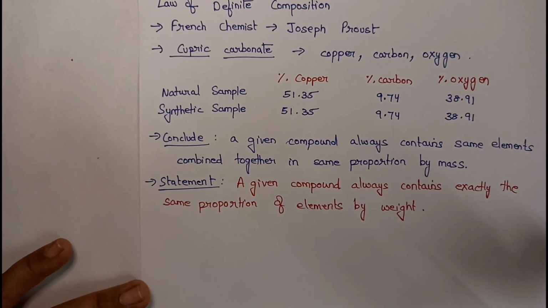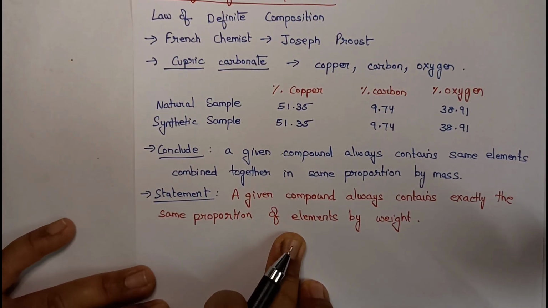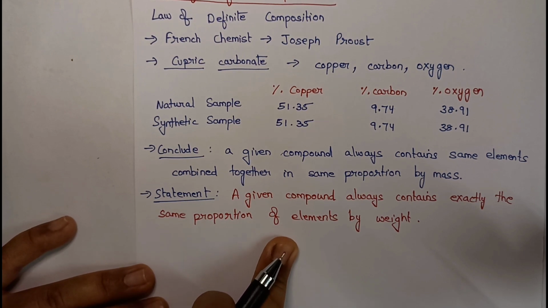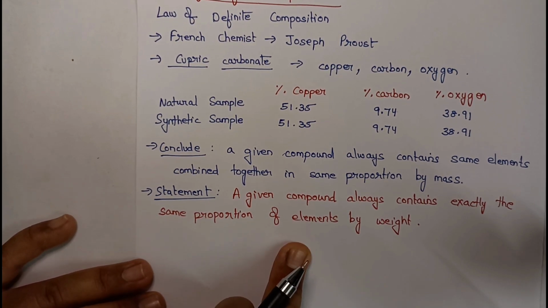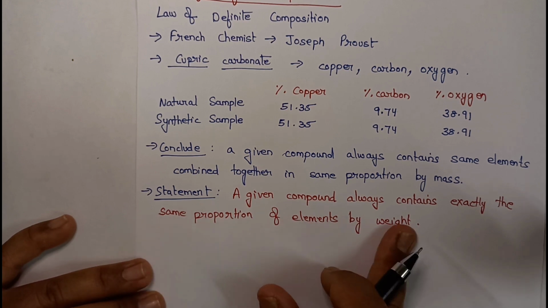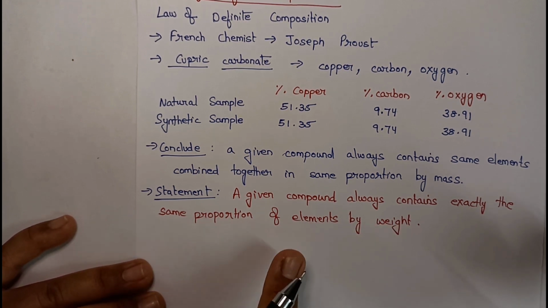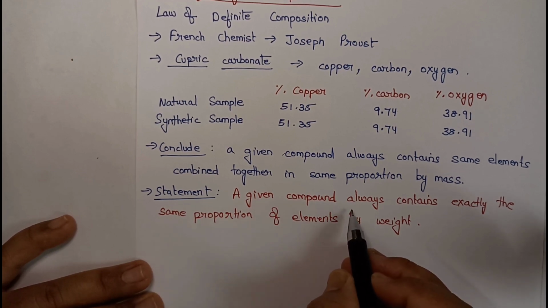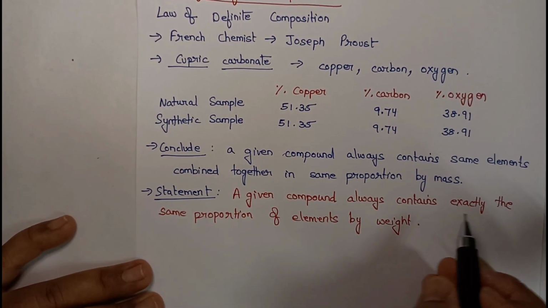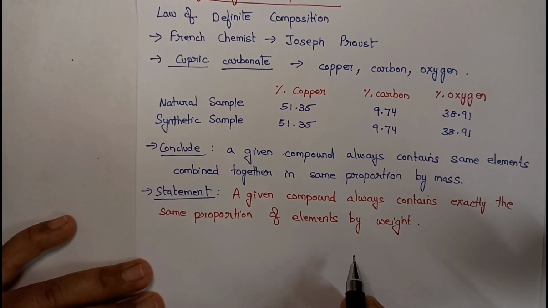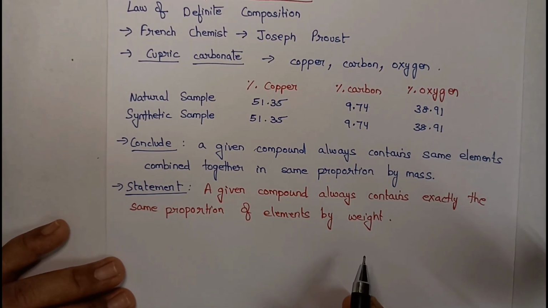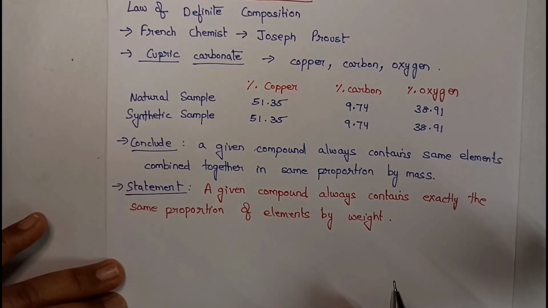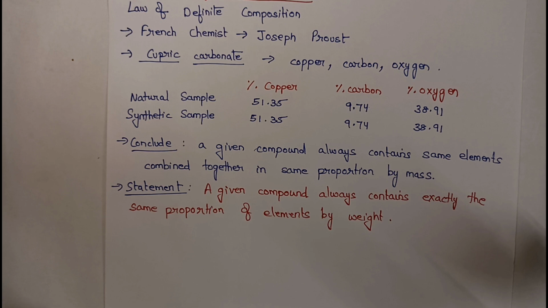See students, if you understand very easily, you can remember the statement. The statement has to be written as it is. You should not change it because it was proposed by scientists, no? So you should not change the statement of any law. You should write it as it is. If you understand it, it will be easy for you to remember. So what is the statement? A given compound always contains exactly the same proportion of elements by weight. Whatever may be the source, they contain the same elements by weight. Same elements present in same weight.